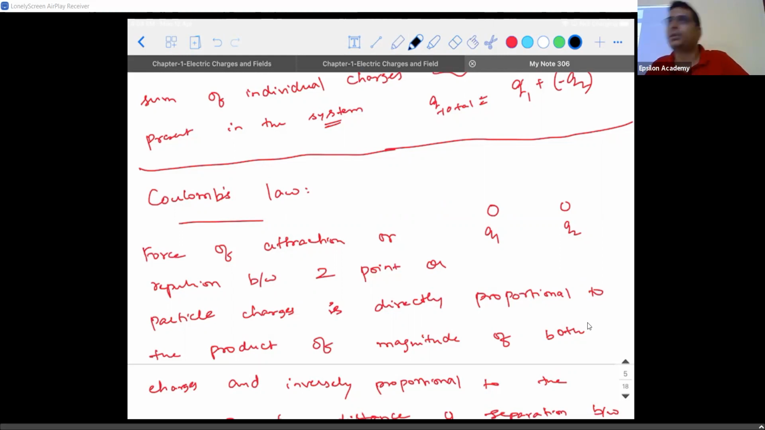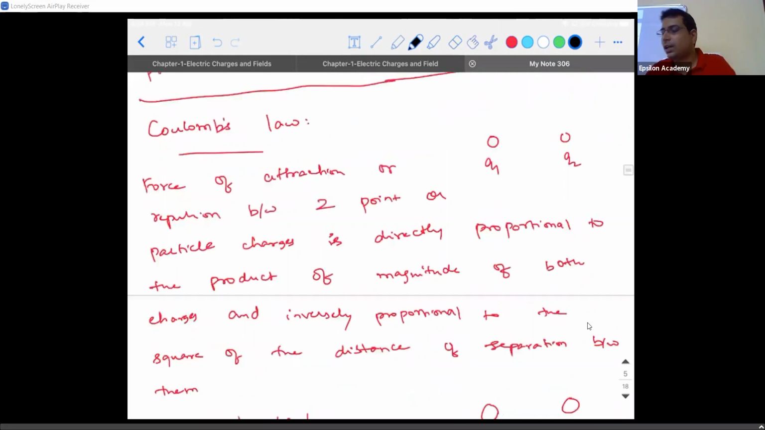Like Newton's law of gravitation, going forward, whenever I use the word interaction, it means that the charges are interacting with each other in terms of force. The force can either be attractive, which is nothing but a pulling force, or repulsive, which is a pushing force. So the charges will try to push each other away, right?